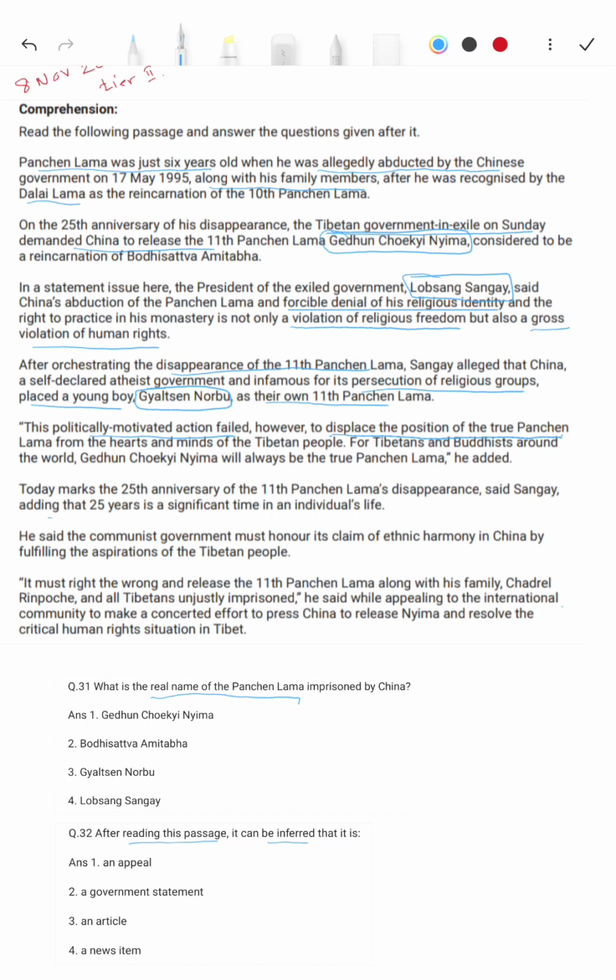Then he said the communist government must honor its claim of ethnic harmony in China by fulfilling the aspirations of the Tibetan people. It must right the wrong and release the 11th Panchen Lama along with his family, Chadrel Rinpoche, and all the Tibetans unjustly imprisoned. He said this while appealing to the international community to make concerted efforts to press China to release them and resolve the critical human rights situation in Tibet.